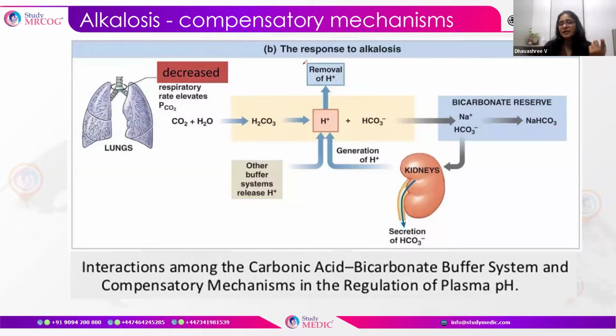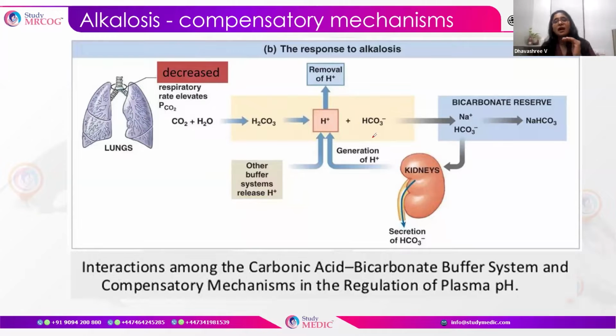When the carbonic acid is again split into H plus and HCO3, the carbon dioxide level increases, thereby increasing H2CO3 and H plus ions, so alkalosis is overcome by the addition of hydrogen ions.